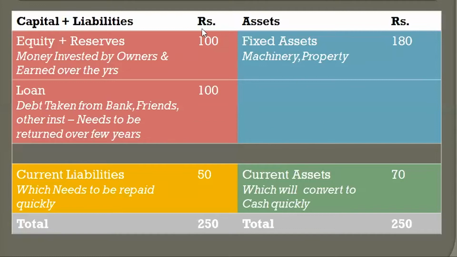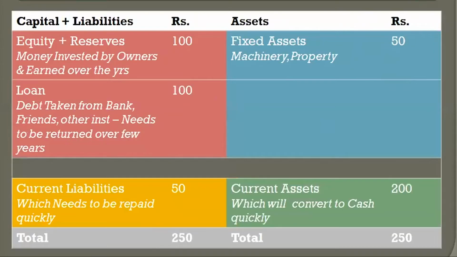Assuming they brought in equity of 100 rupees and a loan of 100 rupees, most of their investment goes into fixed assets, which is about creating the property, buying and setting up the machinery, etc. Their current assets are also of a good quantum, but much lower than the fixed assets. We hope that the current liabilities will always be less than the current assets.